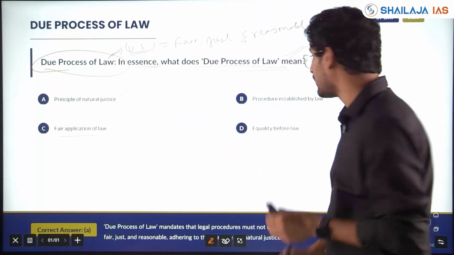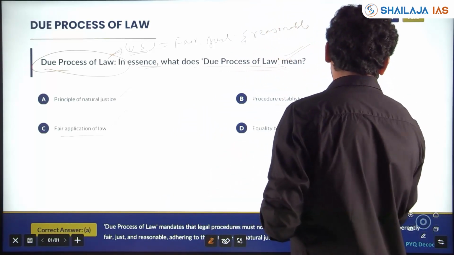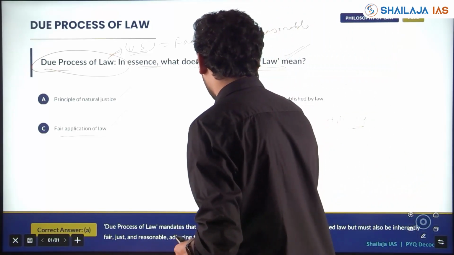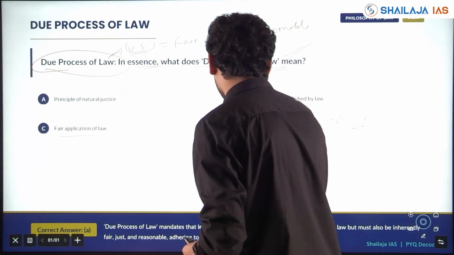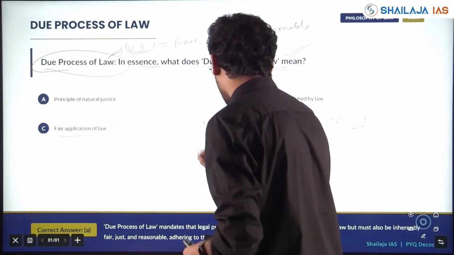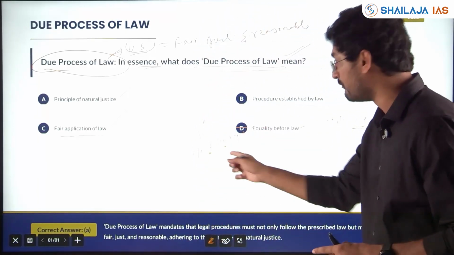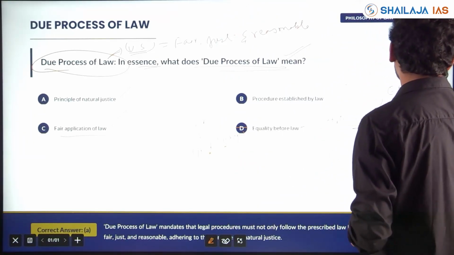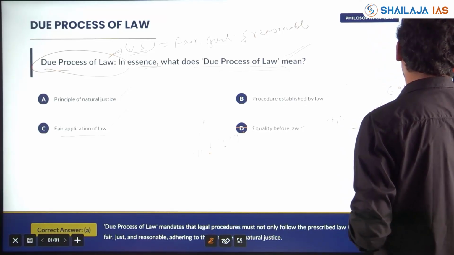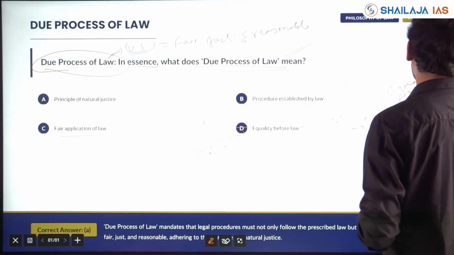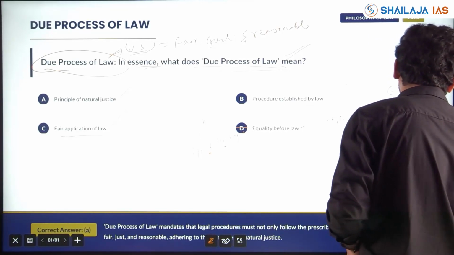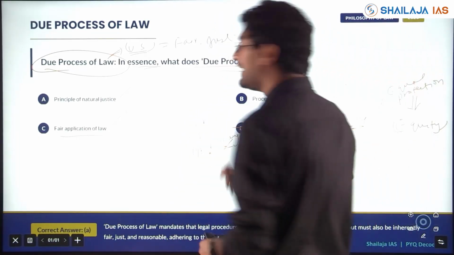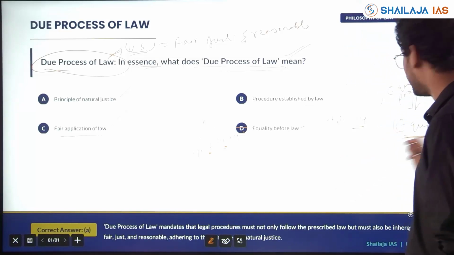Under Article 14 of the Indian Constitution, we have equality before the law, which is a concept from the UK, A.V. Dicey's concept, right? You have read it. This is not a typical polity class to understand all the concepts. You should have known it already. One more provision of Article 14 is equal protection of the law. Equal protection speaks about equity. This speaks about equality. This speaks about equity.